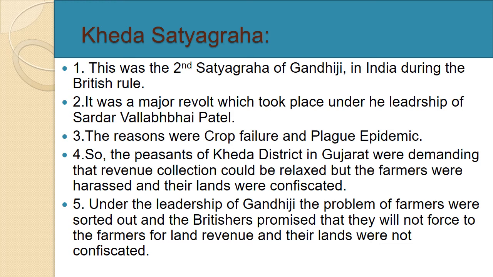Point number five. Under the leadership of Gandhiji, the problem of the farmers was sorted out, and the Britishers promised that they would not force the farmers for land revenue and their lands would not be confiscated. In such a way, the second Satyagraha also became a success under the leadership of Mahatma Gandhiji. Mahatma Gandhiji became the real hero of our country as he had the power of truth and non-violence, and he sorted out the problems of the farmers in Kheda.